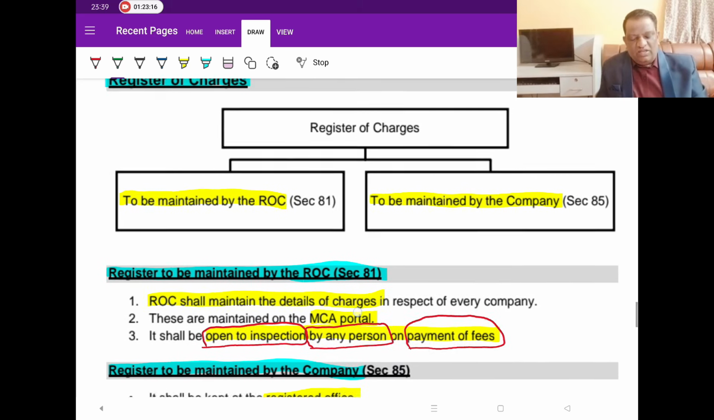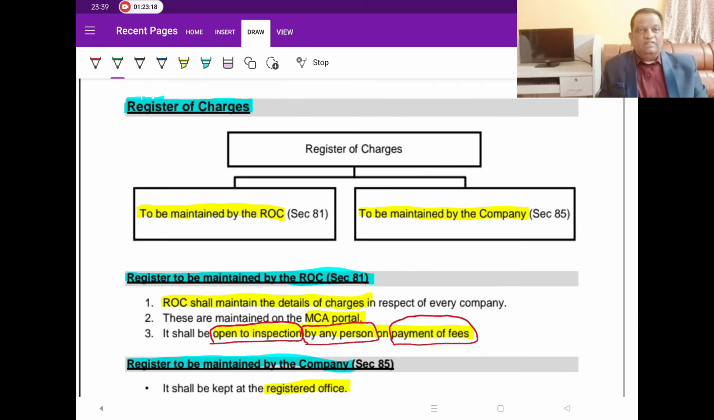Then we are almost at the end of it. Register of charges. It's a small, negligible and easily manageable concept. See, there are two sections that deal with that. One is section 81 and the second one is section 85. Section 81 talks about the registers to be maintained by the ROC. ROC maintains one set of documents and the company also maintains one set of documents. Now what is the difference? That is what we are trying to see.